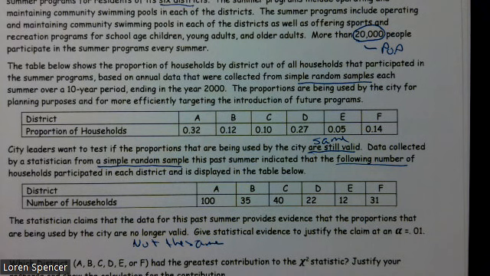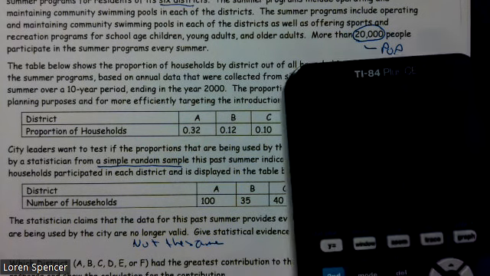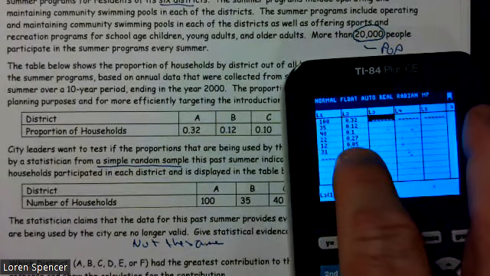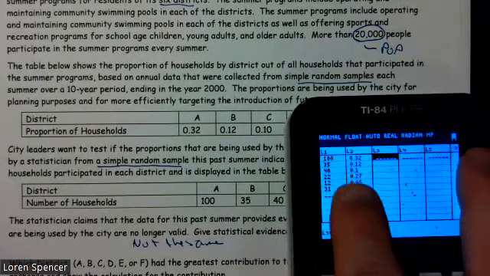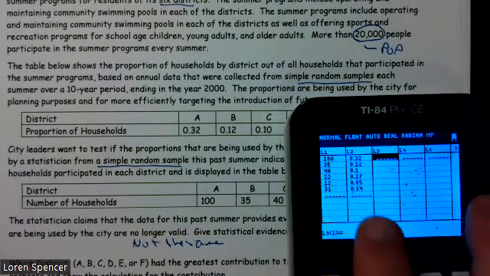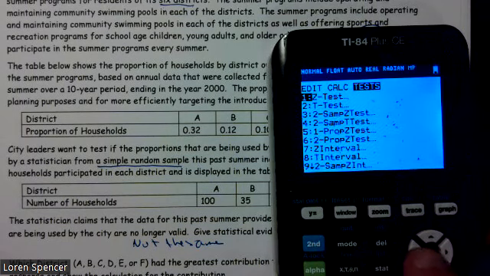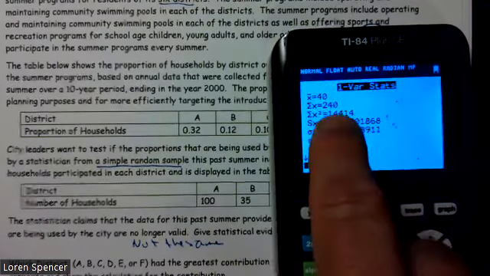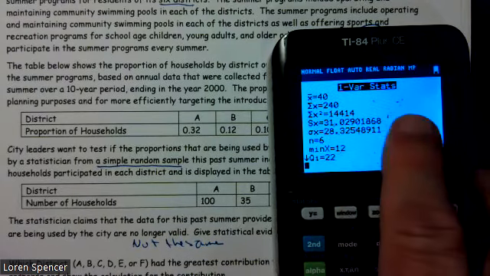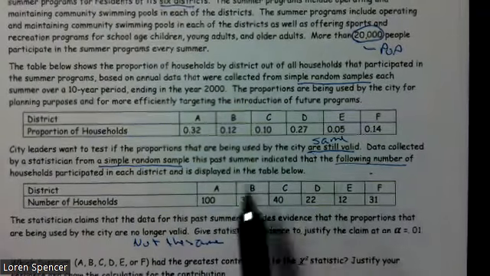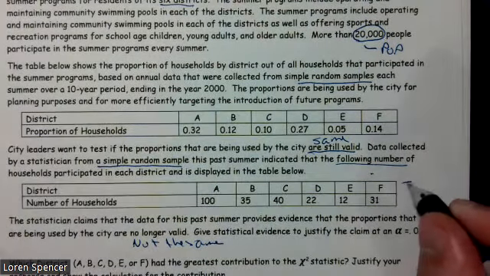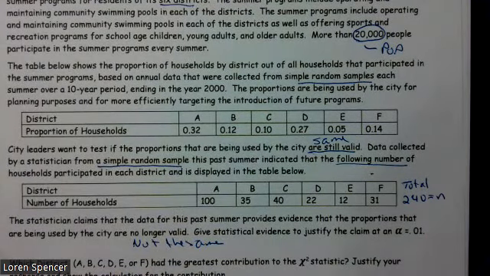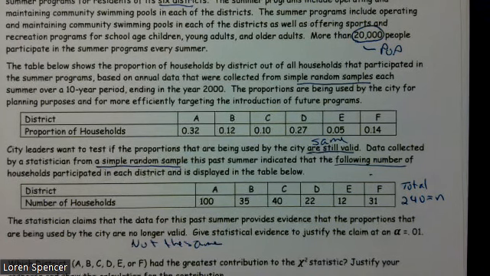One thing I noticed is they don't have a total here. So I already put that information in there: the 100, the 35, the 40, the 22, the 12, and the 31. I went STAT, CALC, one variable statistics, L1, and I found that all of those values summed up to 240. Or I could have just added them up. So this is a total of 240. That gives me my sample size, a random sample of size 240.